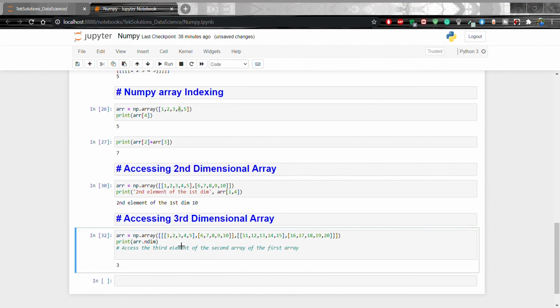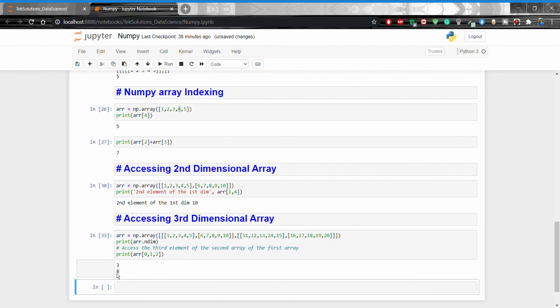For that we are going to print array[0, 1, 2]. 2 means the third element, 1 means the second array, and 0 means the first array. That means we are going to access this one, array 0. After that the first one, 0 and 1. After that 2, that means 0, 1, 2. That means 8 is going to print. Shift enter, 8 is printed.